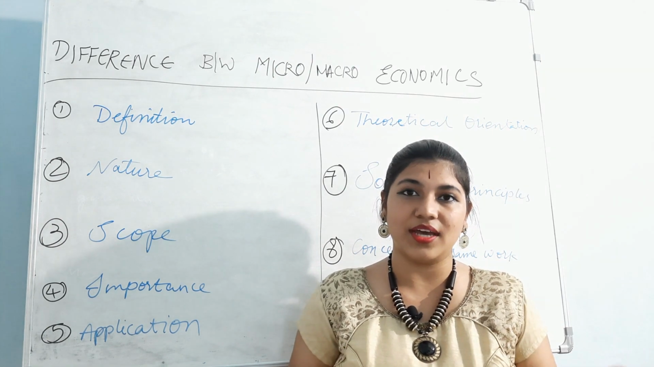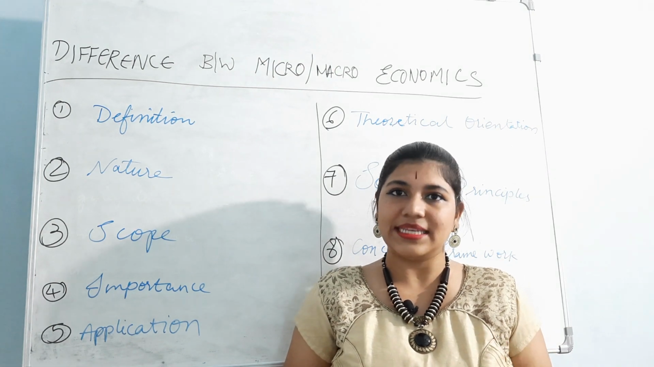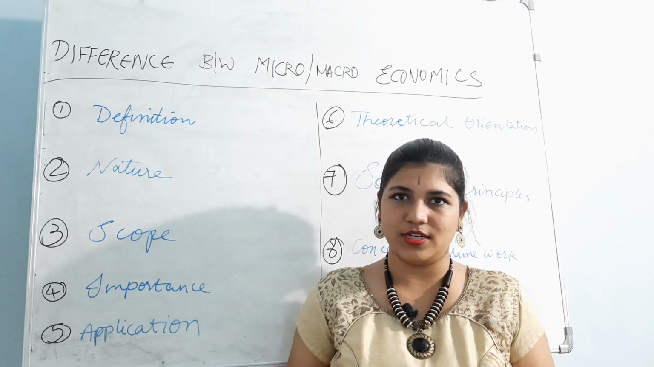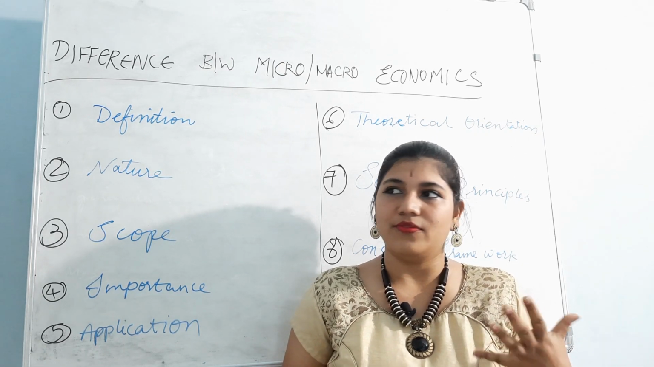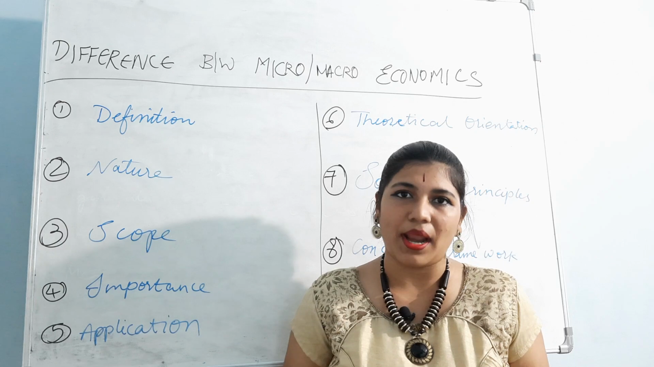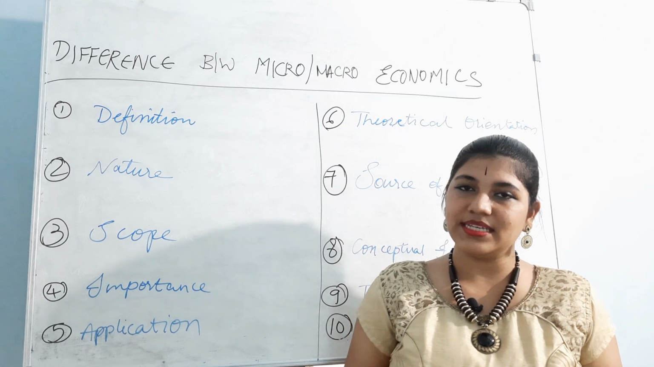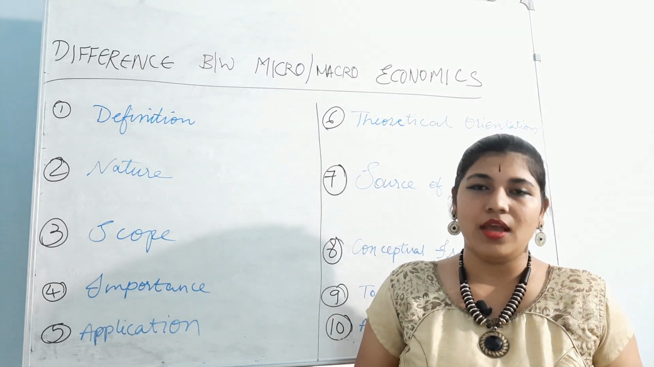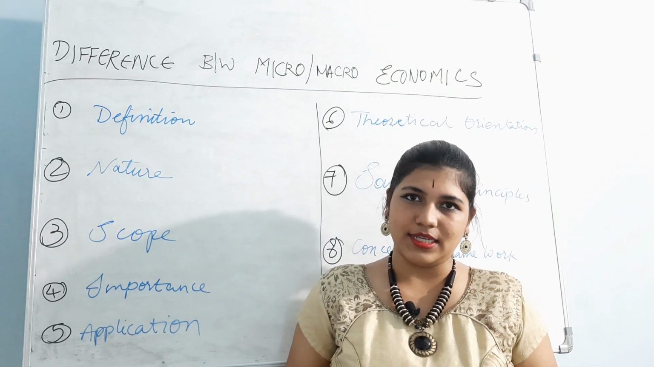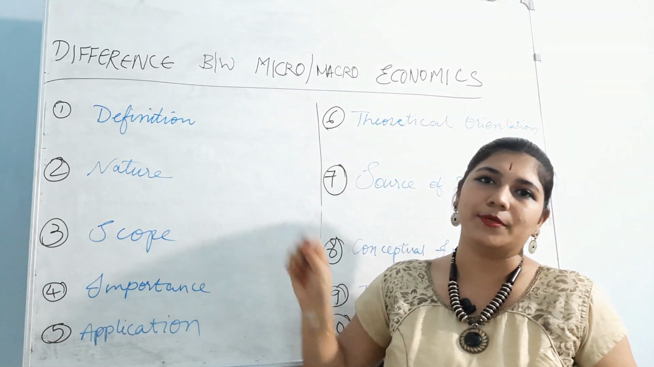Because these are the things we are really seeing in our country or in our society today: employment, income, prices and business, economic policies, etc. We are seeing them in our real world. We are operating with it, we are dealing with it. So it is practical. So the nature of microeconomics is analytical and theoretical, whereas the nature of macroeconomics is theoretical and practical. Clear with nature? Clear with definition? Now let's move to scope.